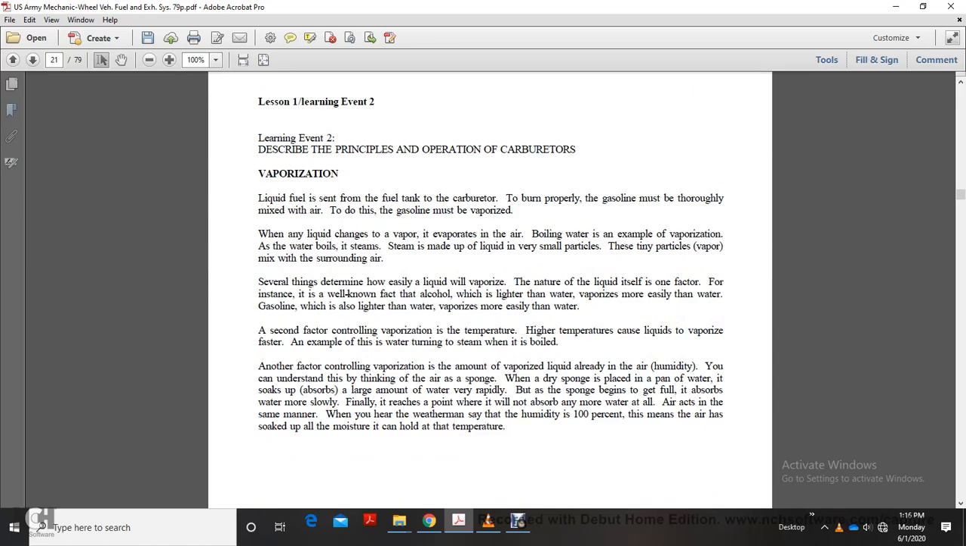Example of vaporization. As water boils to steam, the liquid is made into very small particles, tiny particles of vapor mixed with the surrounding air. Several things determine how easily a liquid will vaporize. The nature of the liquid itself is one factor. For instance, it is well known that alcohol, which is lighter than water, vaporizes more easily than water. Gasoline, which is also lighter than water, vaporizes more easily than water.